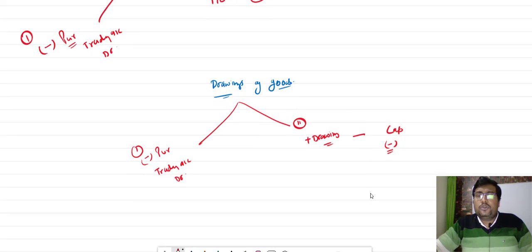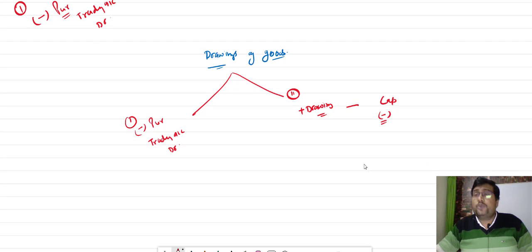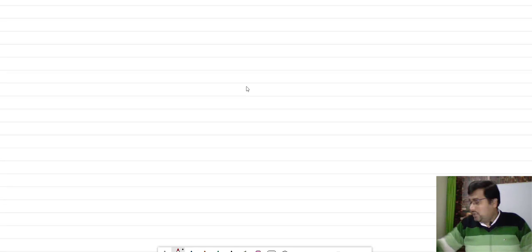Next is drawing of goods. What is a drawing of goods? Simple. When goods are withdrawn by the proprietor, it will be minus from the purchase, trading account, debit, and it will be added to the drawings because it is withdrawn for personal use, and drawings will always be deducted from the capital.